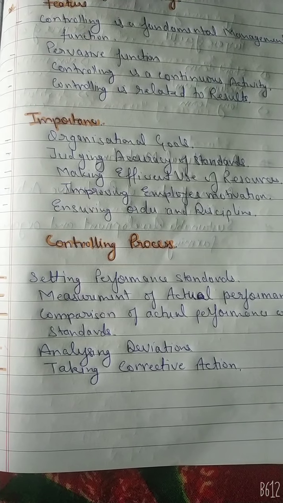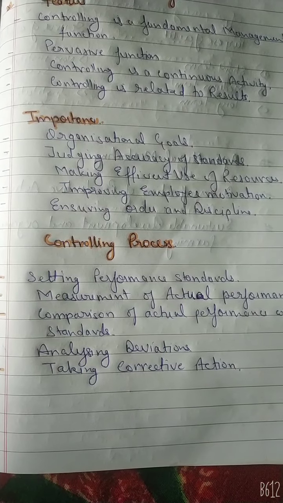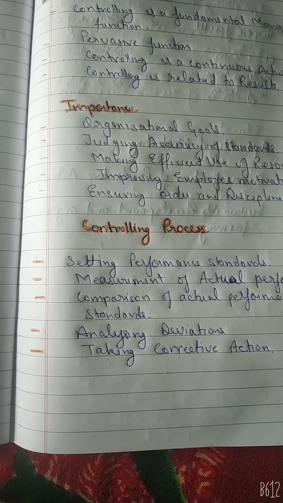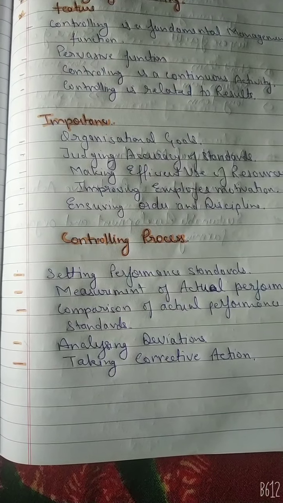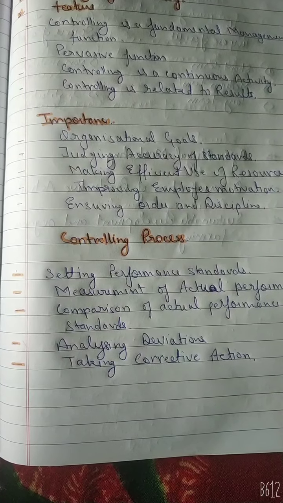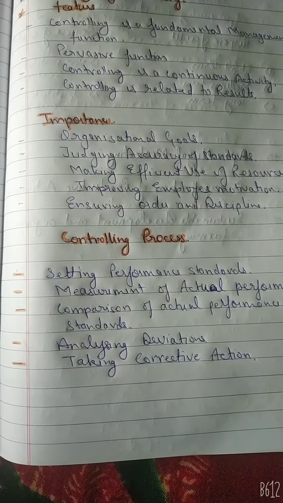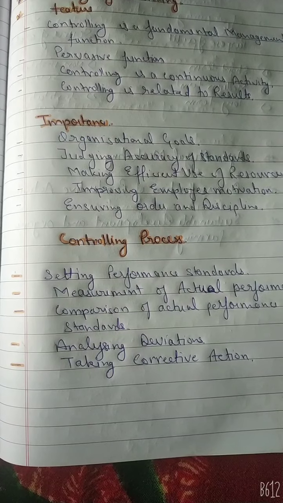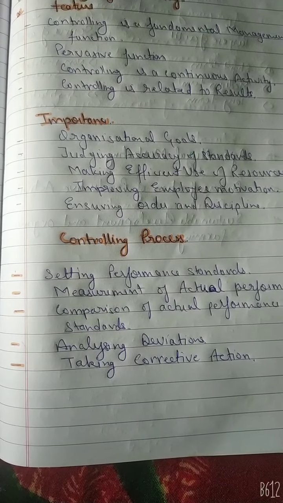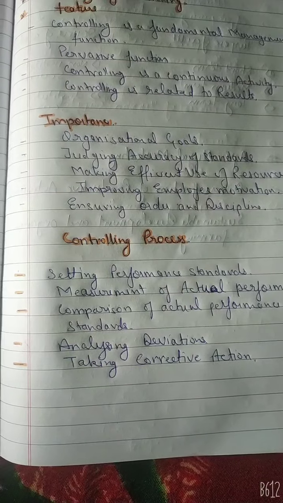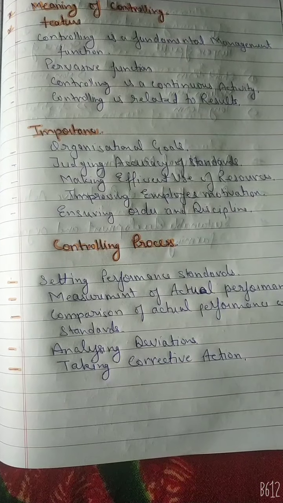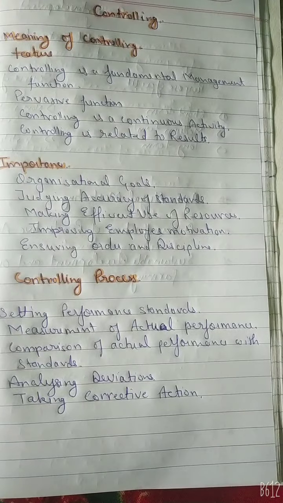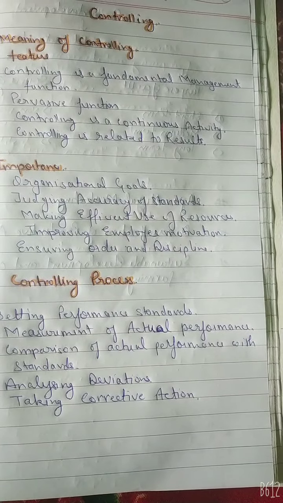And the factors to be considered while deciding standards: the standard should be reasonable. It should be neither easy to achieve nor practically very tough to achieve. The first would result in lethargy to work, and the second would frustrate them. And the standard should be measurable, and it should be flexible so that changes can be introduced according to the changing situation. And standards should be simple and clear so that the people for whom they are laid down should understand them easily. And the deviation tolerance limit should also be clarified while setting standards.